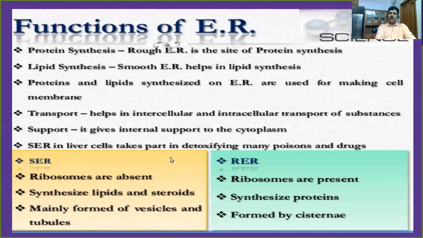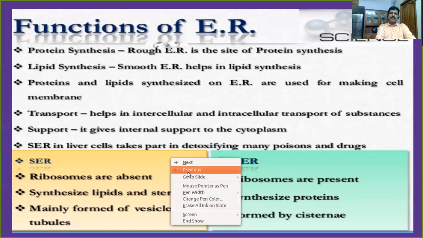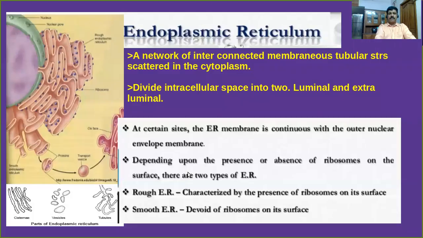Do you know what we call the vesicles and tubules? I will explain the meaning of vesicles and tubules. Dear students, when you consider the endoplasmic reticulum, it is composed of three different types of structures, that may be cisternae, vesicles, and tubules.